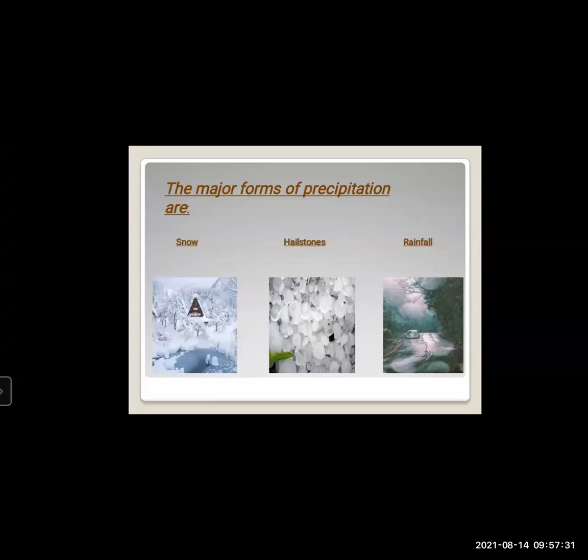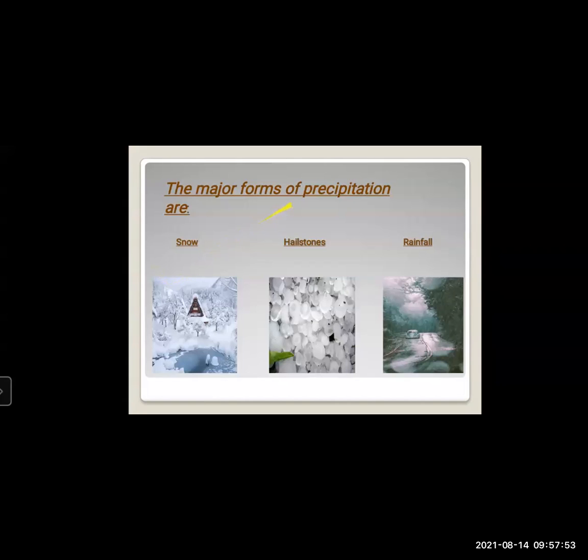Students, during your exam they will ask you to define precipitation and explain the two or three major forms of precipitation. So listen carefully.